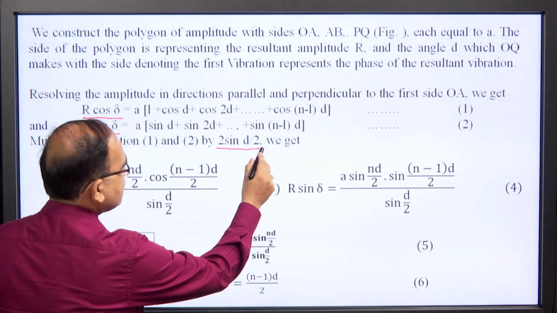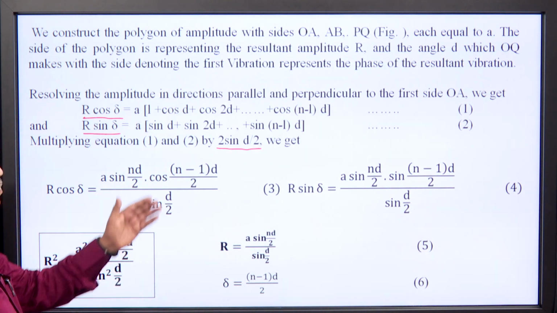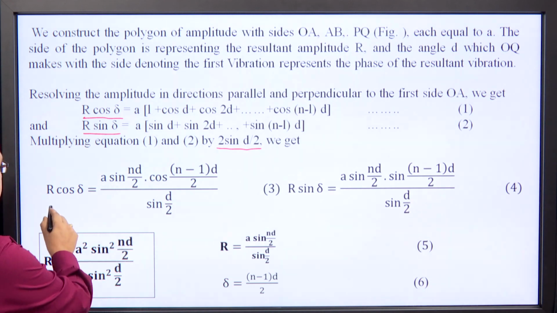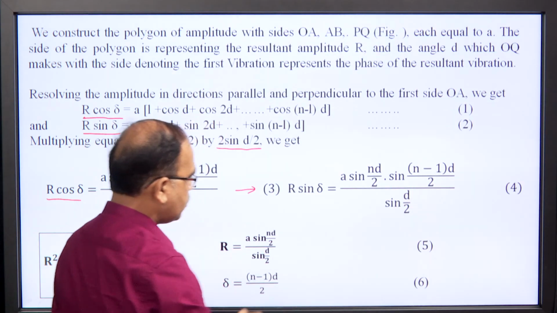I have multiplied equations 1 and 2 by 2 sin d by 2, and applying simple trigonometrical operations we can get R cos delta as a sin (n d by 2) cos ((n minus 1) d by 2) over sin (d by 2) as equation 3, and R sin delta as a sin (n d by 2) sin ((n minus 1) d by 2) over sin (d by 2) as equation 4.